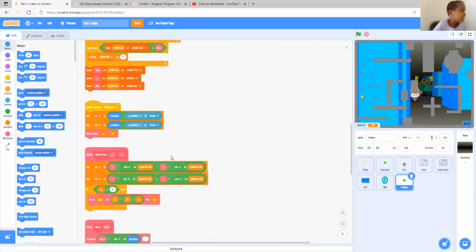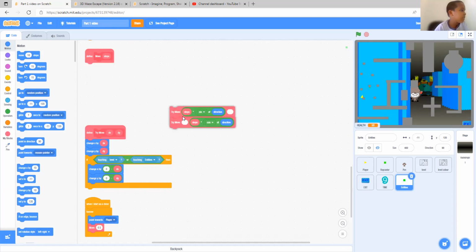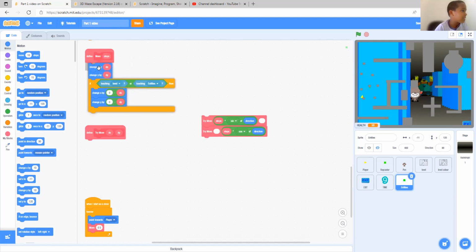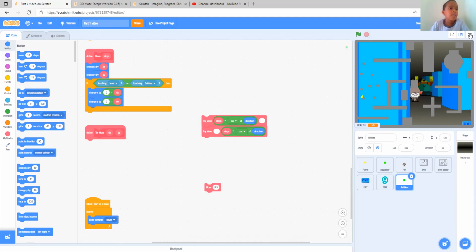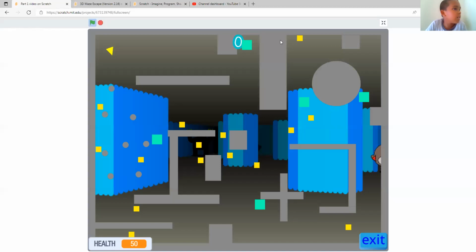So let's see, where's that code? Aha, see, this is what it's like. Try move steps and everything. Take that away and let's just test it and see how it works. No moving. Let's see. Is there anything stuck in the wall?